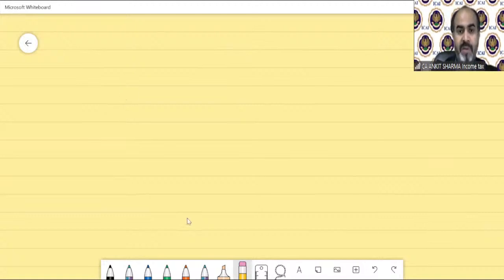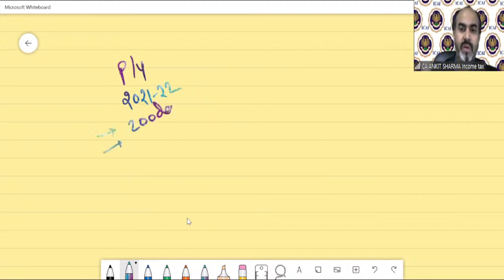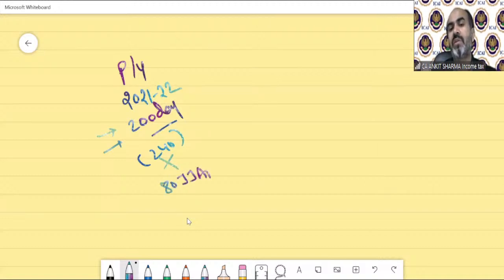Like for previous year 2021-22, the employee has been appointed for 200 days. Other than those industries, the limit is 240 days. So he is not fulfilling this condition in this year, so we will not consider him as an additional employee in this year. He will not be eligible for 80JJAA deduction.